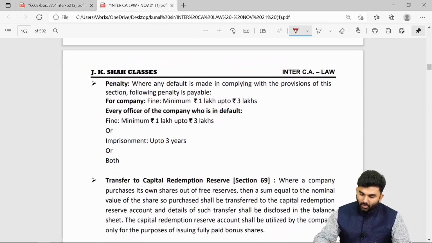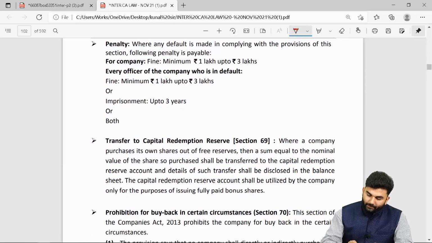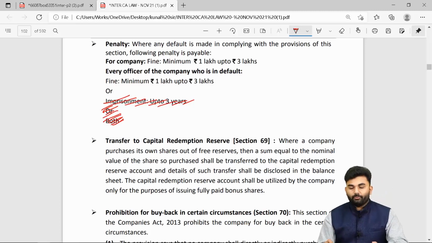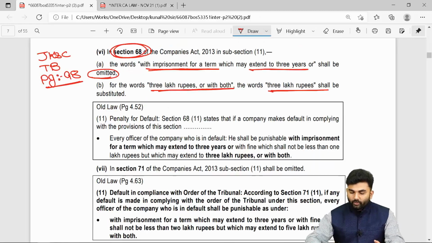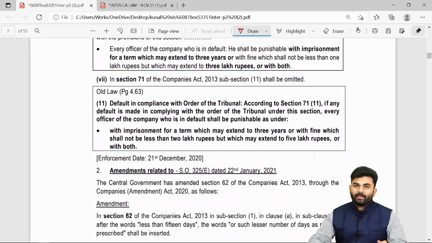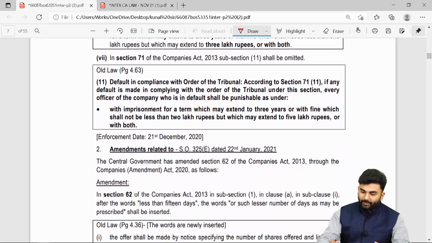Okay. Over here, the penalty towards the imprisonment part has to be removed, and the words or both have to be removed. So over here there is only and only a monetary penalty.